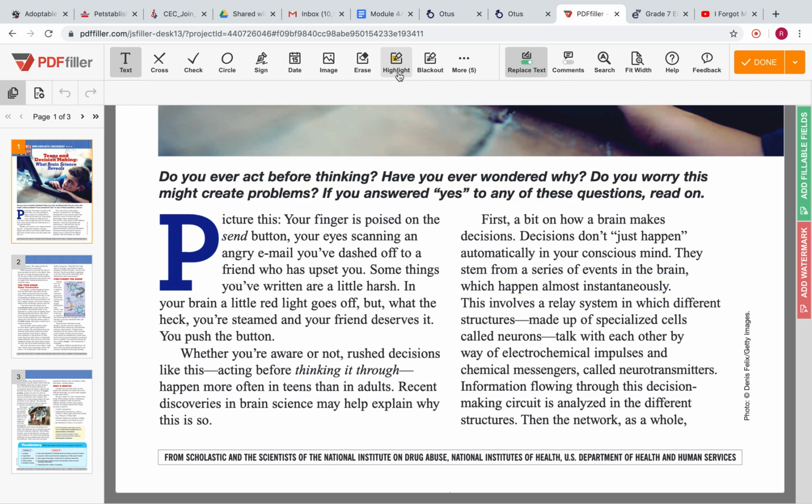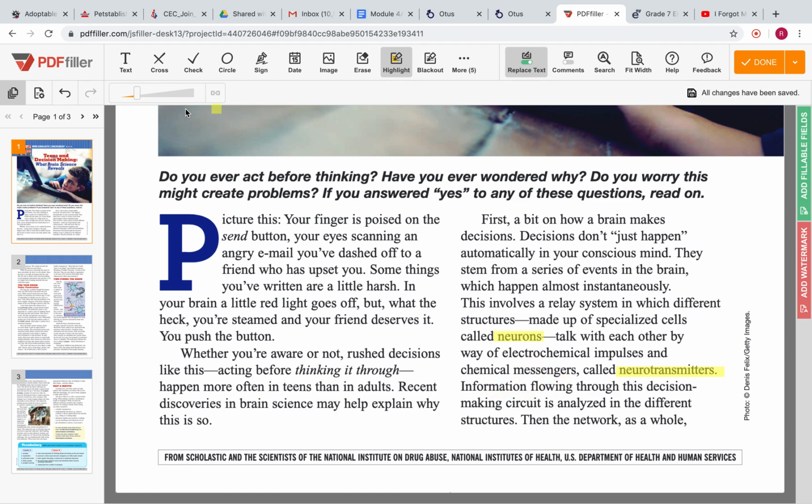So there are 2 key terms we just came across. One is called neurons, right? And what are neurons? They are those specialized cells that we were talking about, right? And what are neurotransmitters? Neurotransmitters, those are chemical messengers. All right.